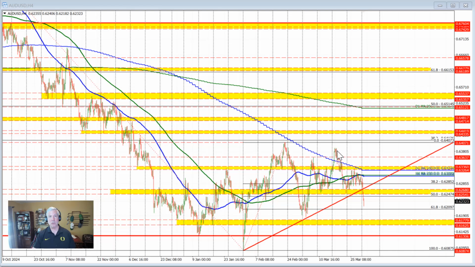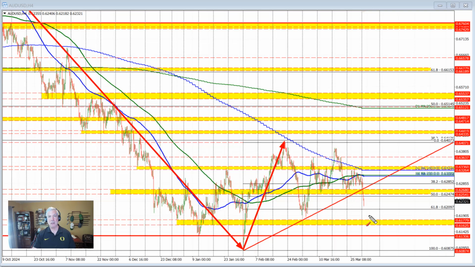Two weeks ago, the high price came in short of the previous high for the year, which was up here near the 0.6407 level. That level also happened to correspond with the 38.2% retracement of the move down from the September 2024 high. The 38.2 was just above the high price that we saw back here in the month of February, and that keeps the sellers more in play, or it keeps this move to the downside just a normal, plain vanilla correction in what is more of a bearish bias for this pair.